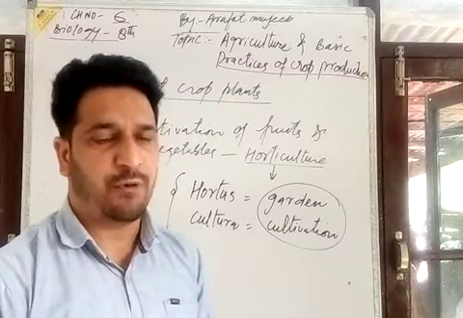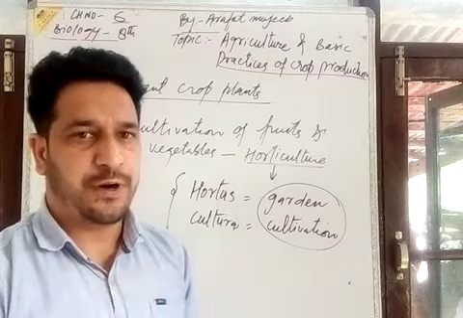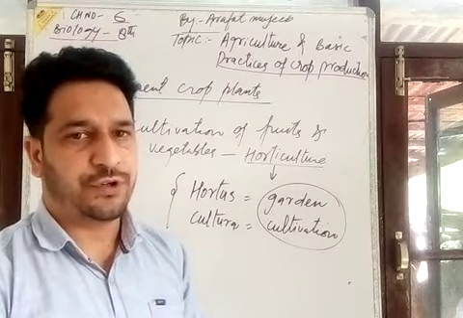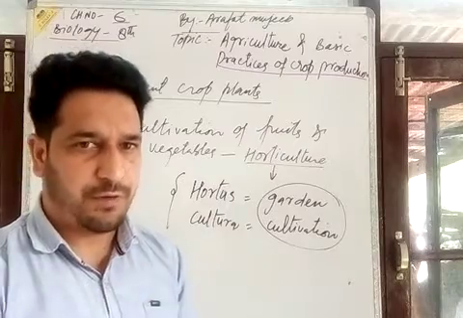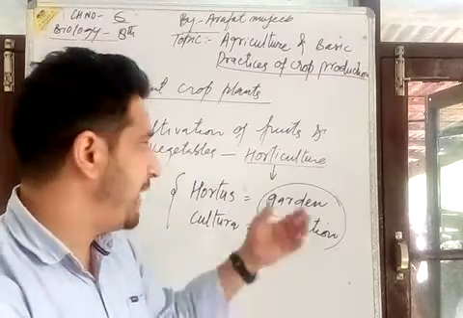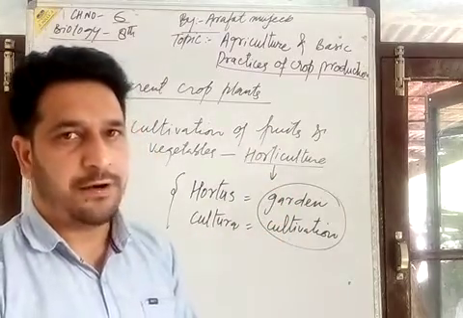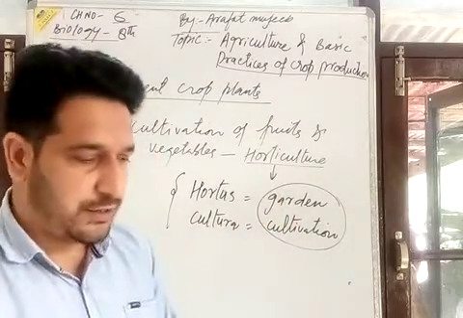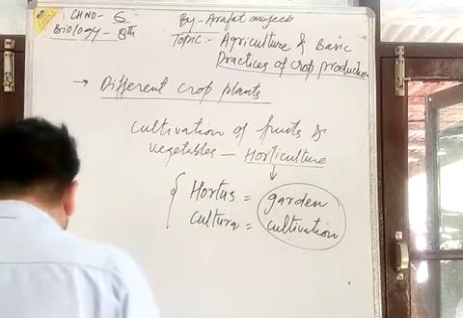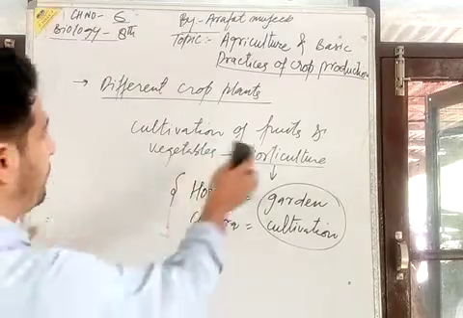We cultivate different kinds of fruits and different varieties of vegetables. Flower plants and ornamental plants are also included in horticulture. This is the wide variety of crop plants.